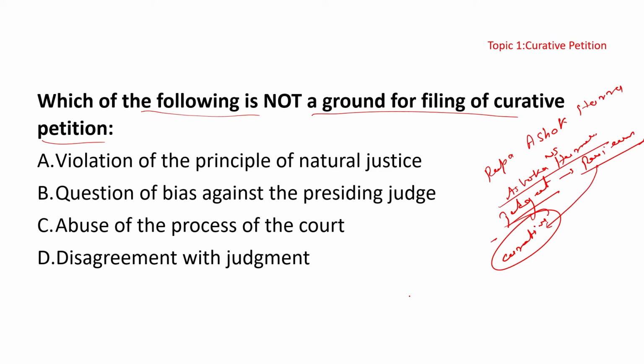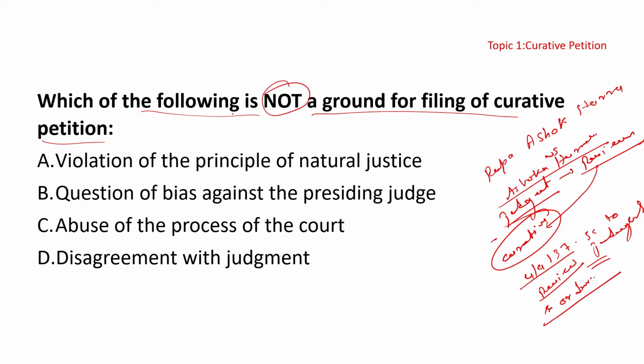So it is any relief against the final judgment of the Supreme Court even after the dismissal of the review petition. It means it is the curative petition. The concept is basically derived from Article 137, which gives the Supreme Court the power to review its judgments and orders. This was also a PYQ. So basically that is the concept of curative petition. Based on that, which of the following is not a ground of a curative petition?